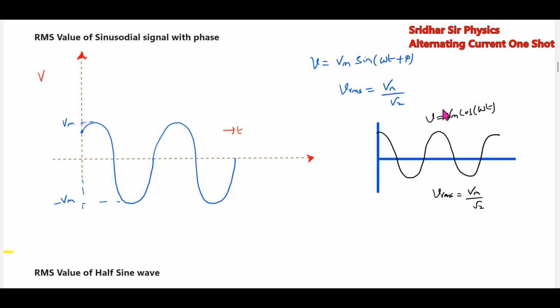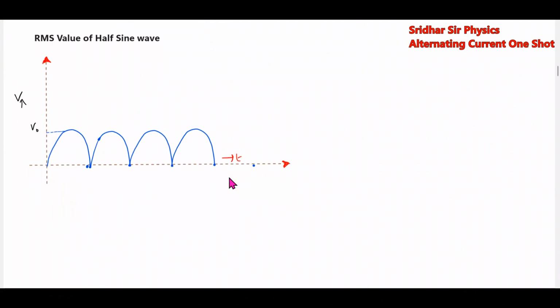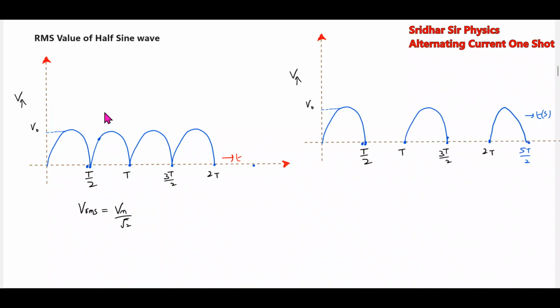Directly remember the same formula we used earlier; the same formula we should apply. RMS value of a half sine wave. How to calculate this one? Here this will be 0 to T by 2, T, 3T by 2, and this is 2T. The RMS value of this half sine wave will be equal to how much? Vm by root 2 only. Then if you remove one of the half, this is the RMS value for a half sine wave.